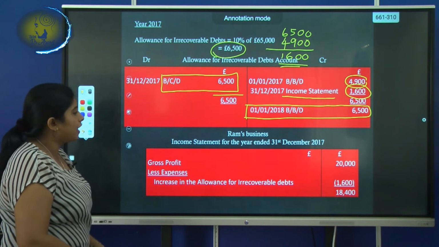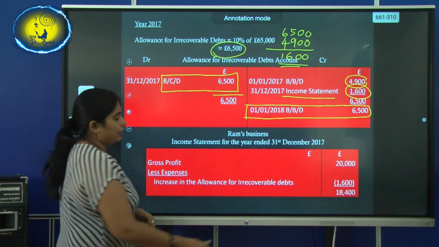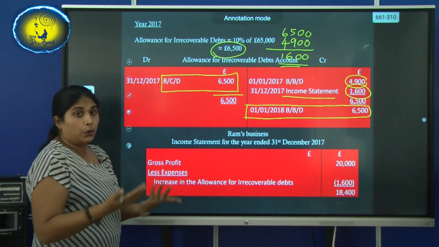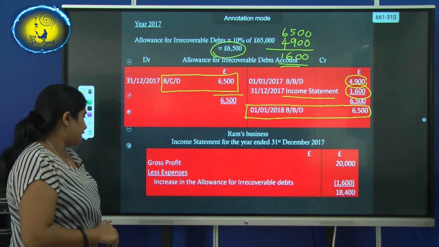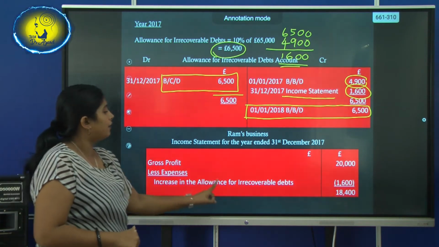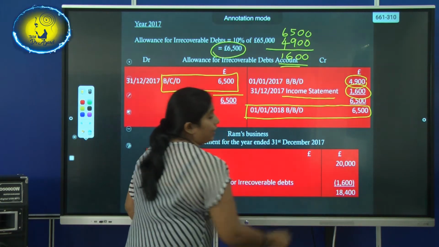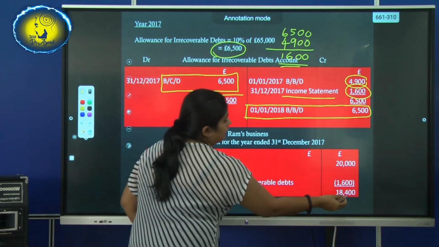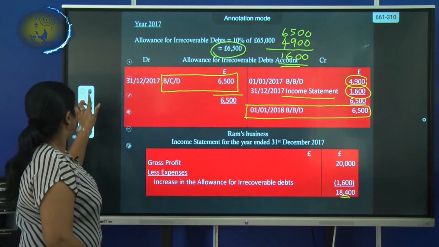Now we'll see the extracted income statement. Gross profit they have given is 20,000, no irrecoverable debts, only an increase of the allowance for recoverable debts. So the increase in the allowance for recoverable debts is an expense which will be subtracted from the gross profit. Then it is 18,400 pounds.